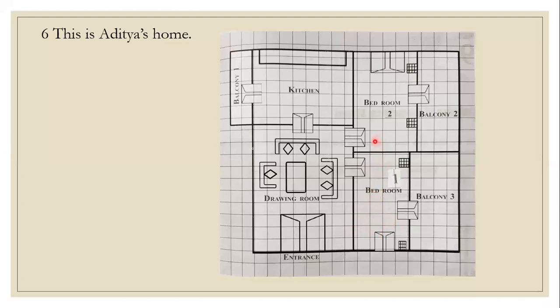First we will see the length. 1. It is not completely 1, children. So I am not taking that now. From here starting. 1, 2, 3, 4, 5, 6, 7. 7 complete and more than half is left here. Same way more than half is left here also. So both together I have taken as 1.4. So 7 plus 1.4, that is 8.4 is the length here.